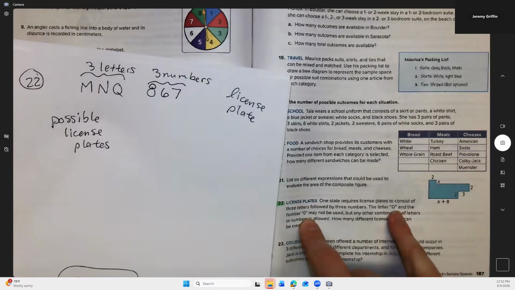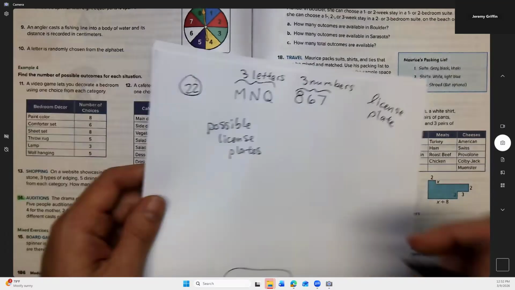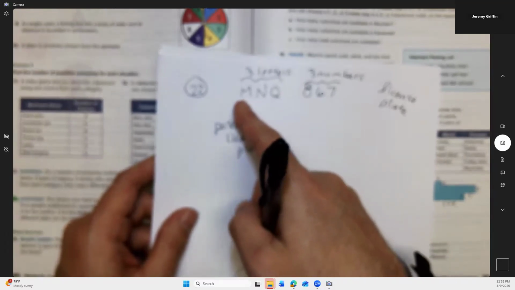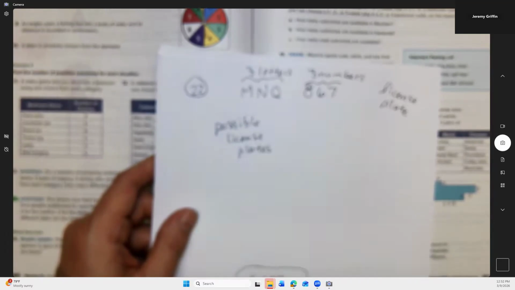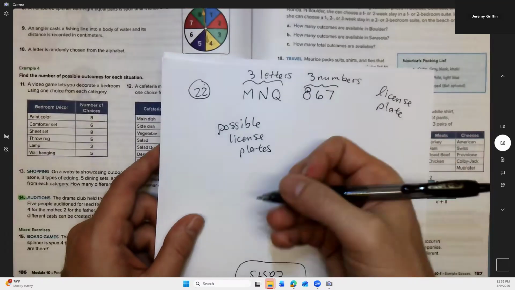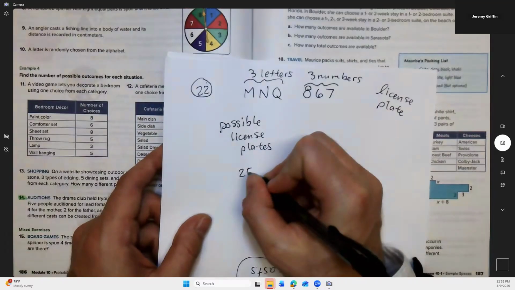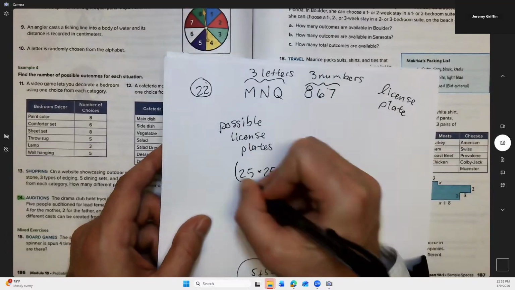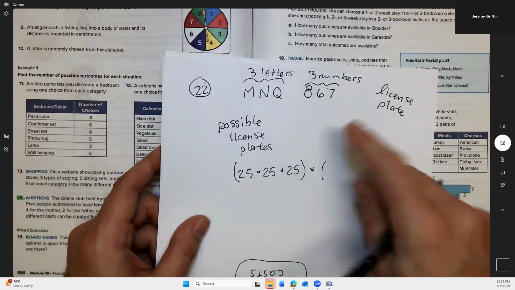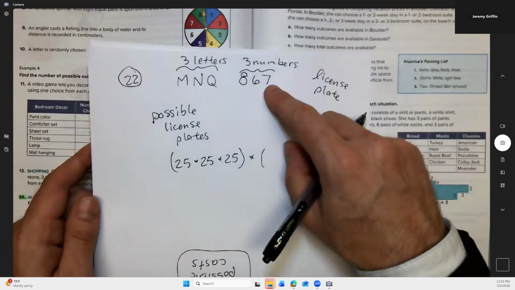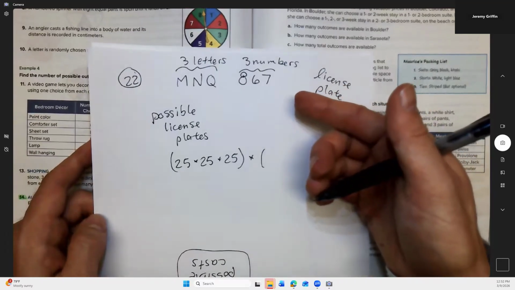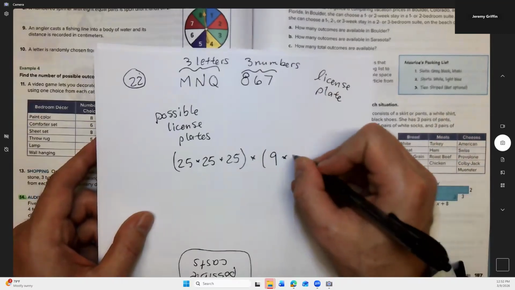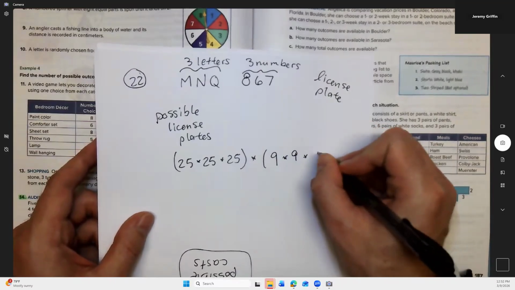What we do have to exclude is the letter O and the number 0. And if that's true, then out of these 3 first letters, there's only 25 possibilities here and here and here individually. Because there's 26 letters, but we're throwing out O. So 25 times 25 times 25, and then multiplied by the numbers. Now there's 10 different digits, but we're not allowed to use the number 0. So really, it's only 9 possibilities. So there's 9 possibilities on the first one, 9 on the second one, and 9 on the third one.